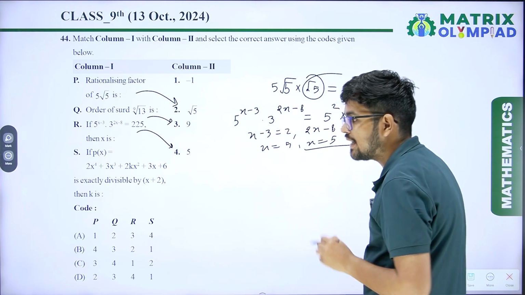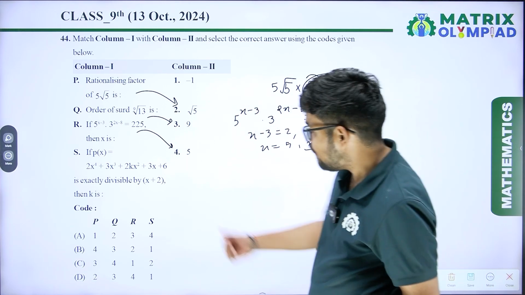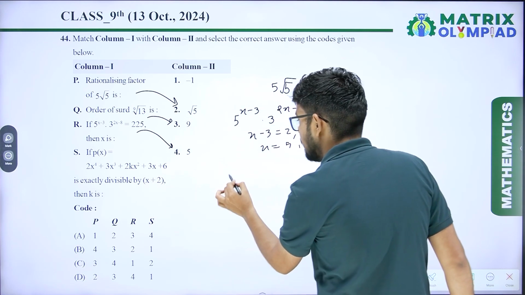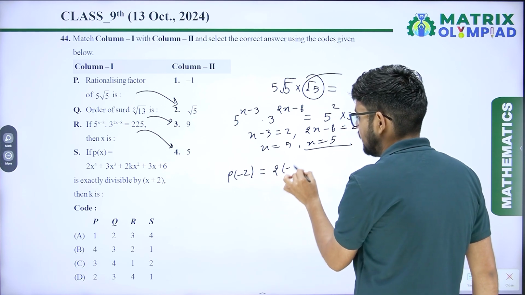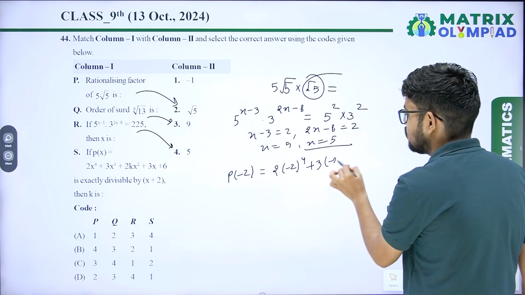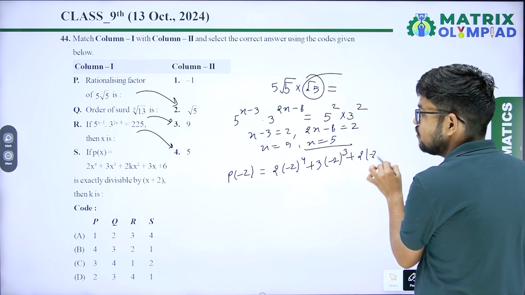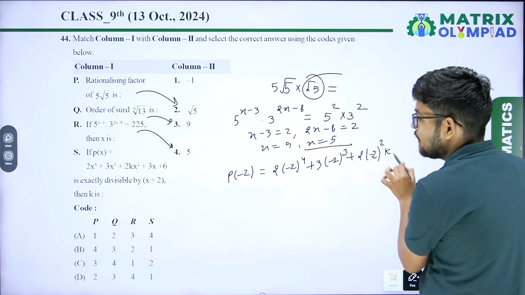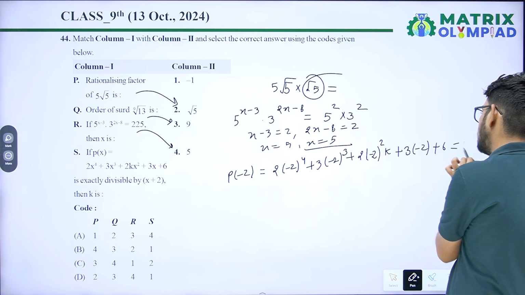S. If p(x) is exactly divisible by x plus 2, then k is. If it is exactly divisible by x plus 2, then the remainder is 0. It means p of minus 2 equals 2 into minus 2 to the power 4, plus 3 into minus 2 cube, plus 2 into minus 2 square into k, plus 3 into minus 2, plus 6 equals 0.